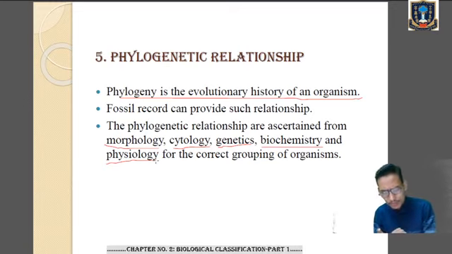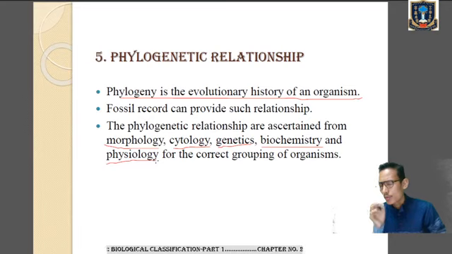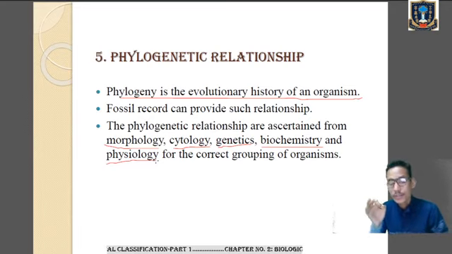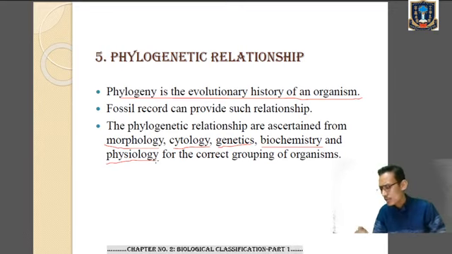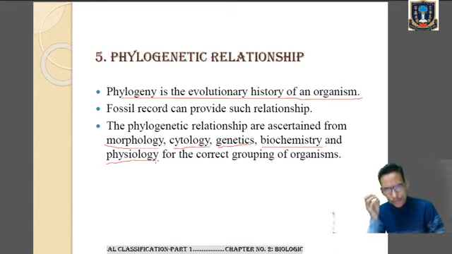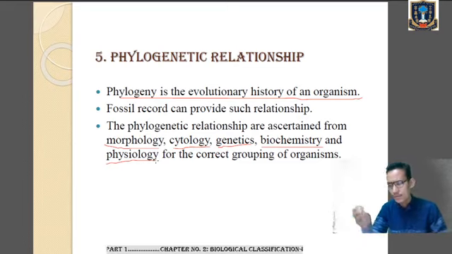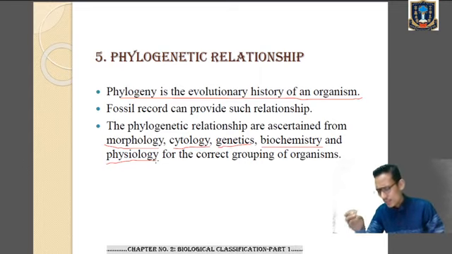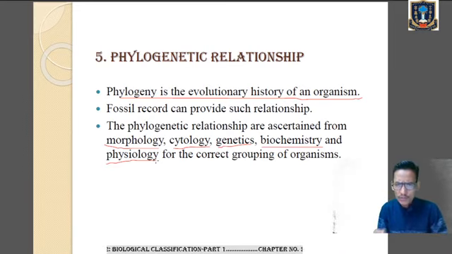And the fourth one we have talked about is the modes of energy utilization, where we talk about producer, primary consumer, secondary consumer, and tertiary consumer. The last one was phylogenetic relationship, which means the evolutionary history of an organism. We try to trace the evolutionary history of living organisms, which is mainly based on the study of fossils. But since the fossil record is incomplete, such relationships are also based on the study of body form, morphology, the study of cells, cytology, the study of genes, genetics, the study of proteins, DNA or RNA in body cells, that is biochemistry, and the study of life processes, that is physiology.